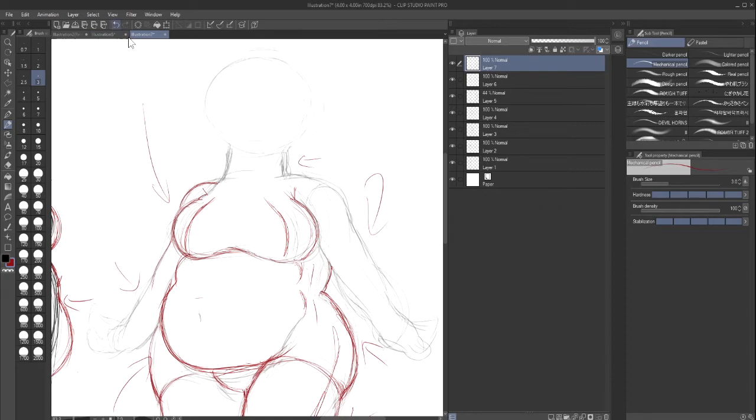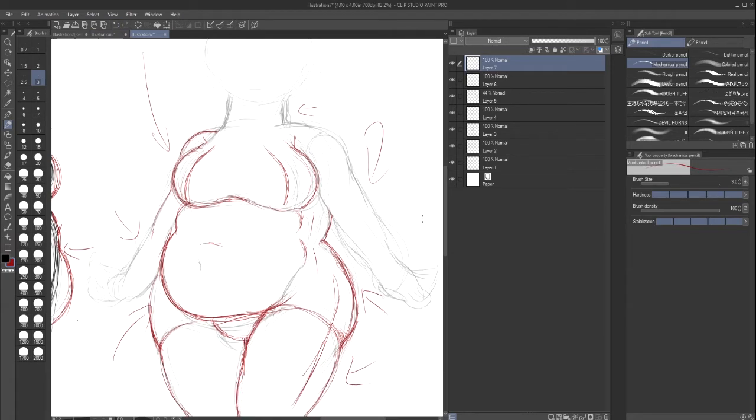Oh, and also, I forgot to mention this. I have to put a line here. Let me see. To indicate, like that. I don't think I'm doing it right, but there's supposed to be a line here to show the crease, like it's sitting on itself, but doesn't look ridiculous. It looks kind of ridiculous. You guys will know what I'm talking about if you look at some sketches. I'm not looking at my reference right now, I'm just going by my brain.